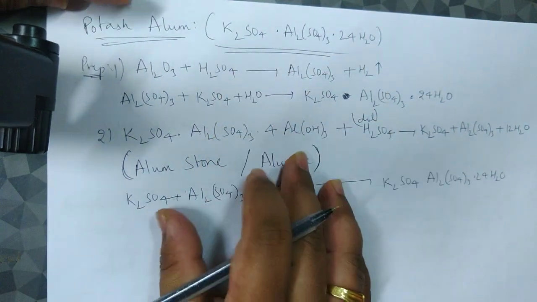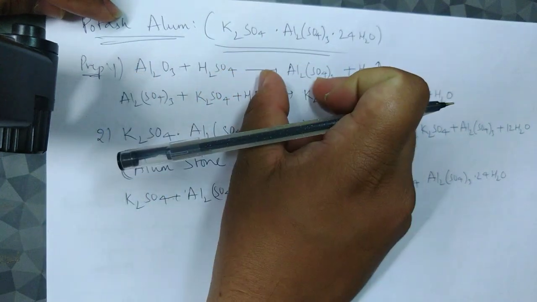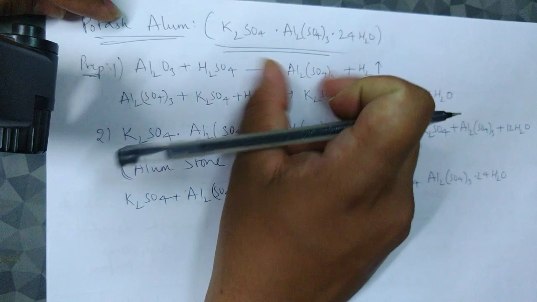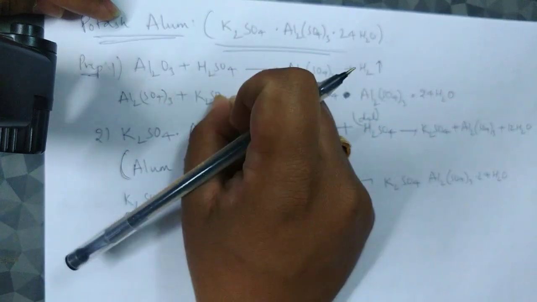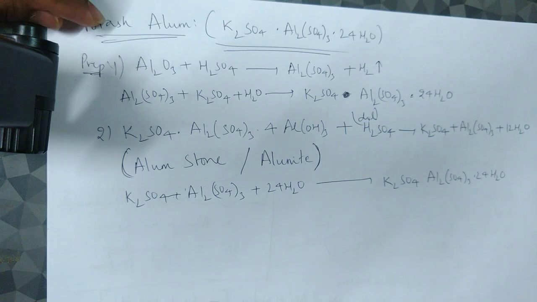Okay, all you have to do is remember that aluminum oxide treated with sulfuric acid will form aluminum sulfate. This one, treated with potassium sulfate in equal amounts, a 1:1 ratio with water molecules, will give us potash alum. Okay, that is one way.